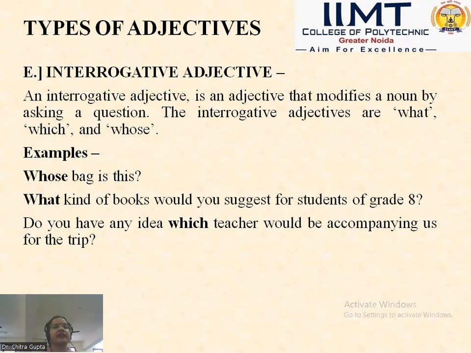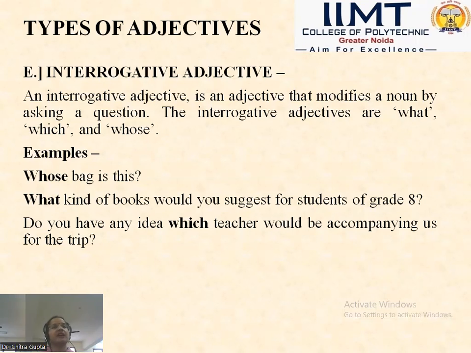"Do you have any idea which teacher would be accompanying us for the trip?" So the teacher is a noun here, and the question is being asked about the teacher, which teacher is going to accompany us for the trip.